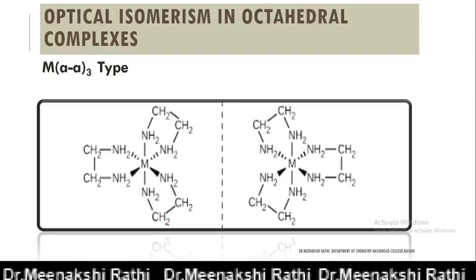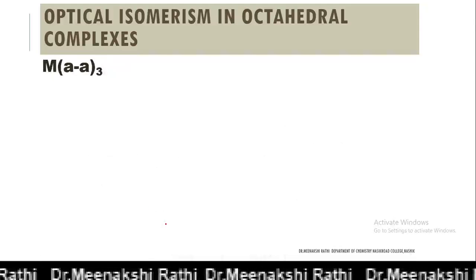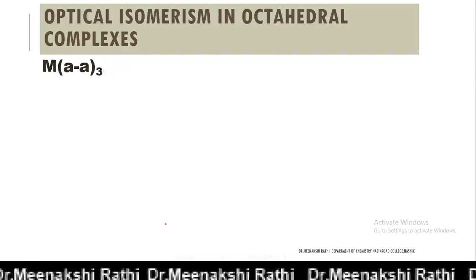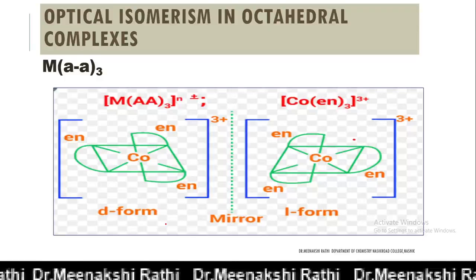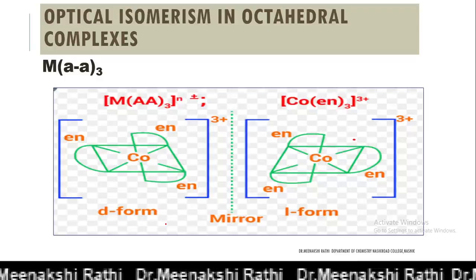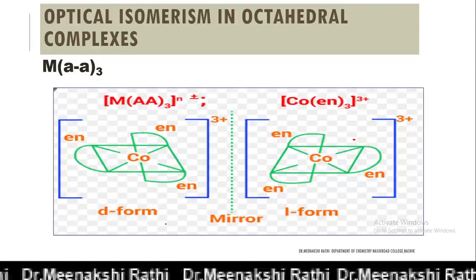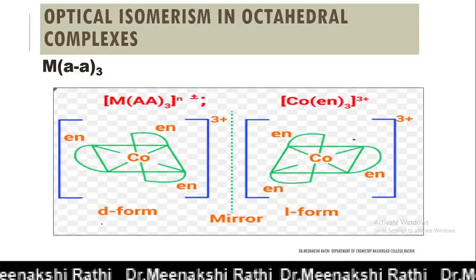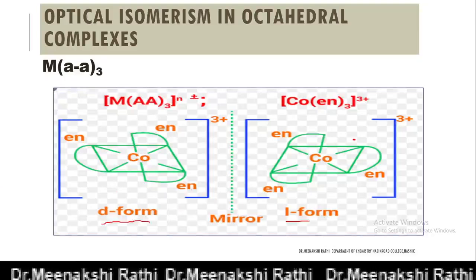So these are optical isomers of each other. This MAA3 type can be simply written like this. Tris ethylenediamine cobalt is written like this, and here if one is the D form, then its mirror image is the L form.